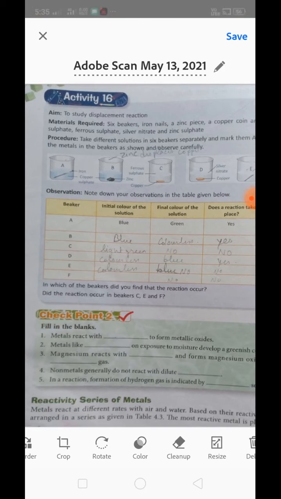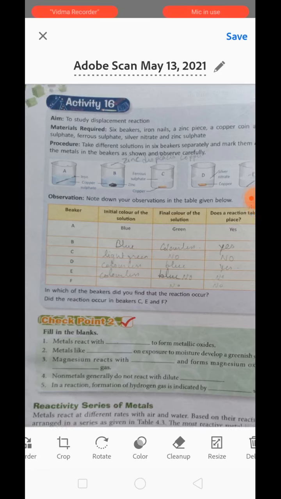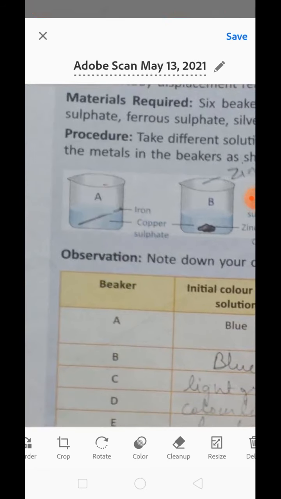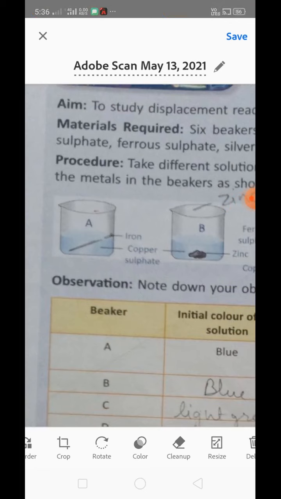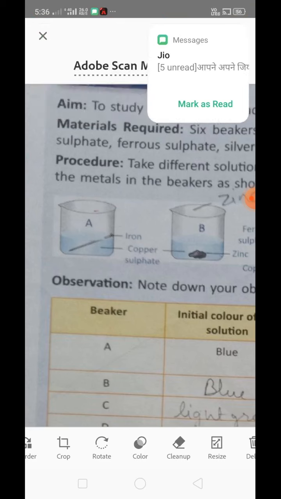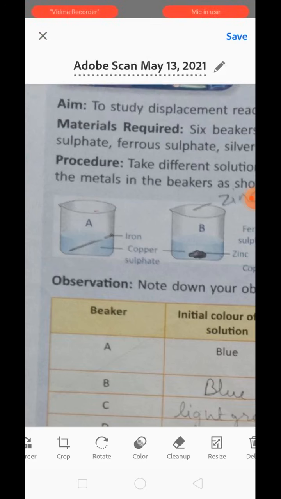Okay, to perform this activity, we need 6 beakers containing iron nails, zinc pieces, copper coin, and solutions of copper sulfate, ferrous sulfate, silver nitrate, and zinc sulfate. Now, we have taken all these 6 beakers and named them A, B, C, D, E, F. In the first beaker we have placed copper sulfate, and in the copper sulfate we have placed iron.